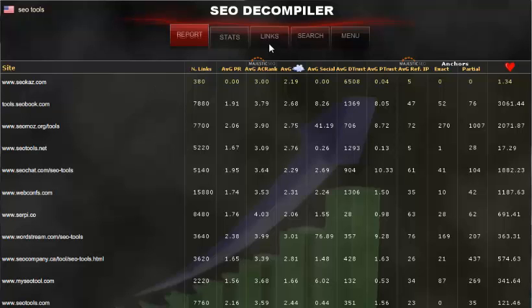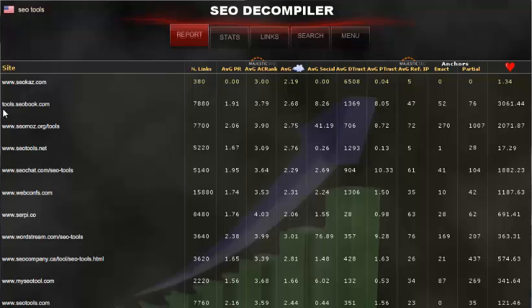Before I show you about the links section, where you can actually analyze all the backlinks for your site and your competitors and analyze each and every data of that backlinks. Here we are in the report module now, and here you actually see the totals of the whole data that we've collected for all the sites.